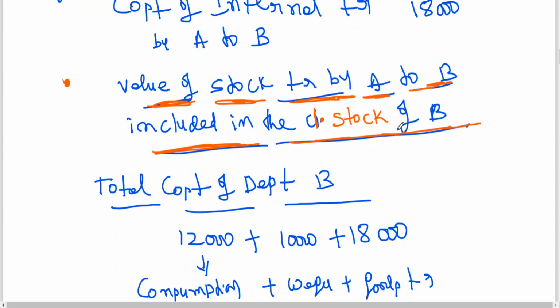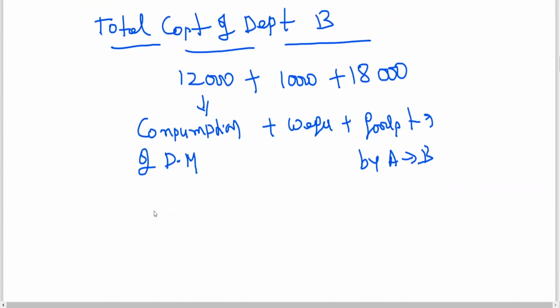So this is how to find out, sir. Very simple. So 40,000 rupees, it is coming to 40,000, no? Total cost of department B 40,000, including goods transferred by A to B. This is for explanation, I am giving a detailed way. In the examination, you can improvise.